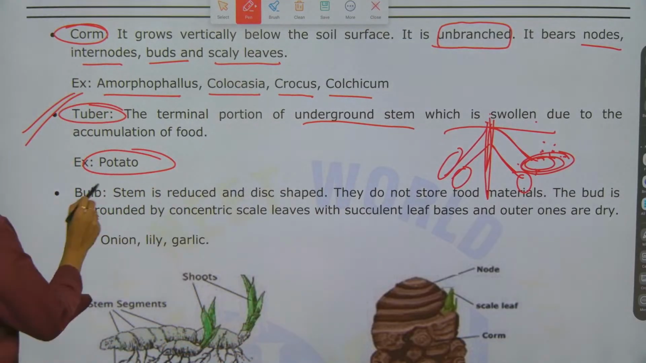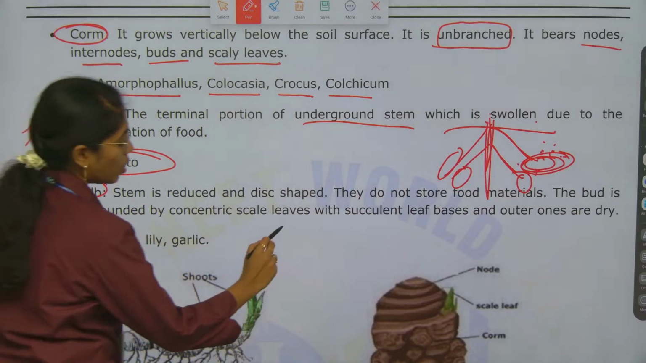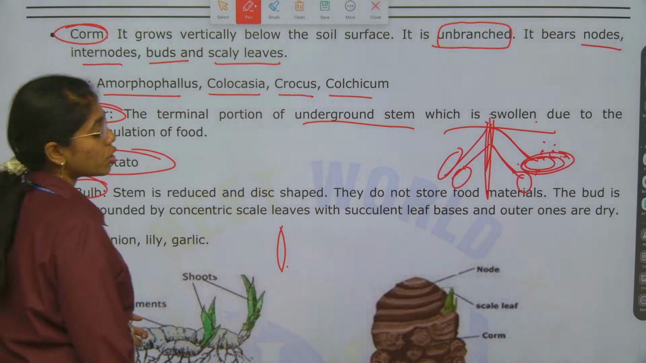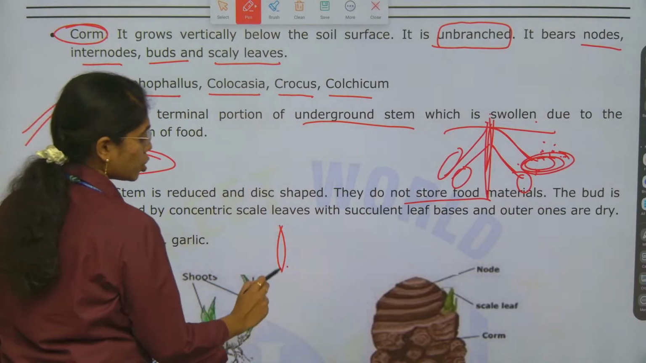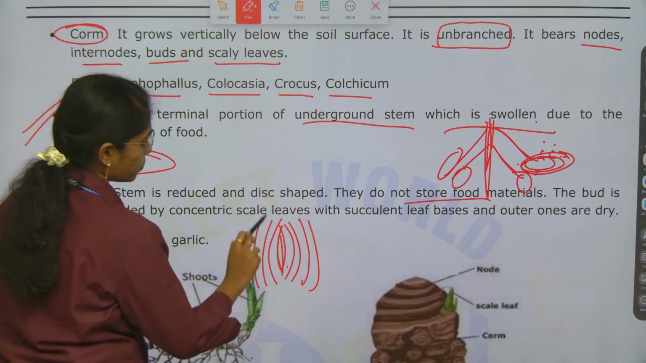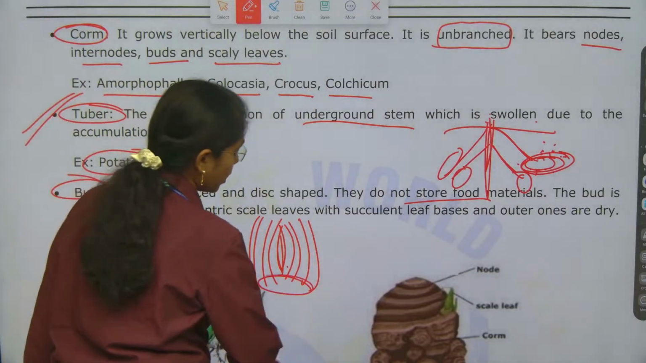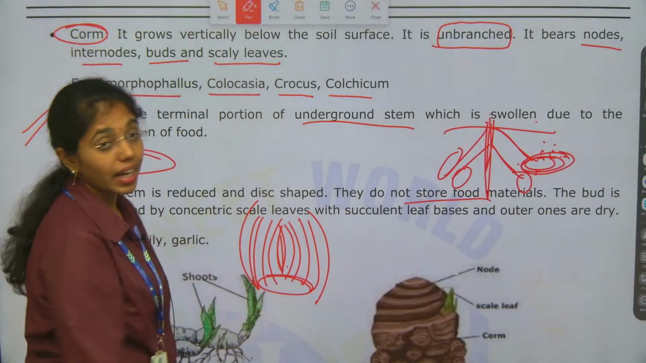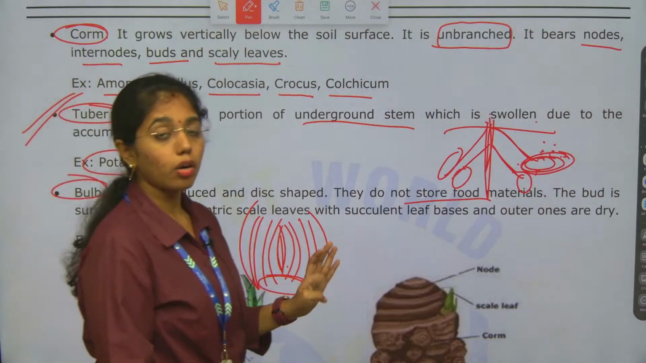Next is bulb. So, in bulb, here you see the stem is reduced to a disc shape. They do not store any food material. The shoot bud is surrounded by concentric leaves like this with succulent leaf bases, and the outer scaly leaf will always be dry here. Okay. So, these are 4 types of underground stem modification.